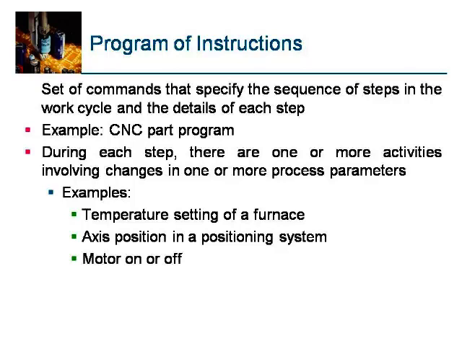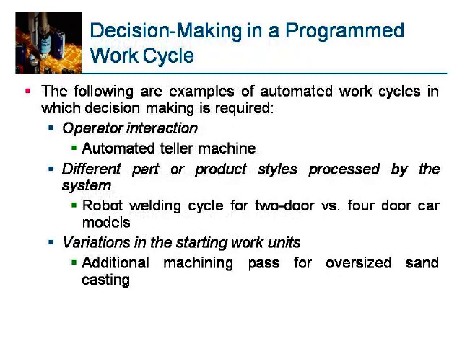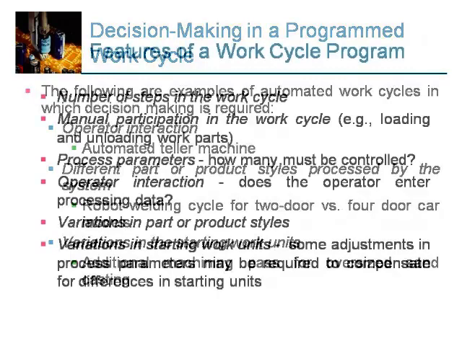Is there any decision making in a programmed work cycle? The following are examples of automated work cycles in which decision making is required: operator interactions, automated teller machines, different part or product styles processed by the system, a robotic welding cycle for 2-door or 4-door car models, variations in the starting work unit, and an additional machining pass for an oversized sand casting.